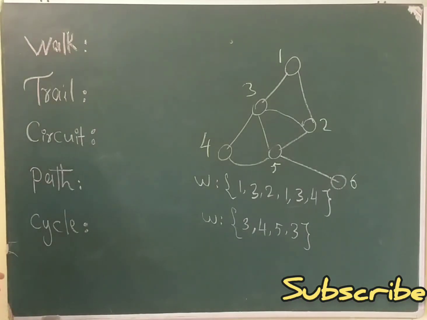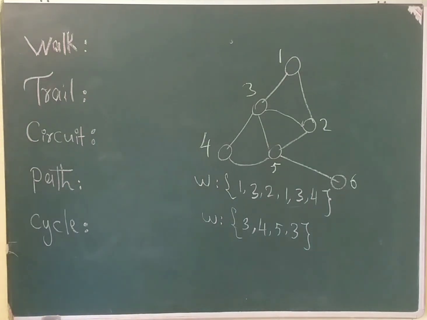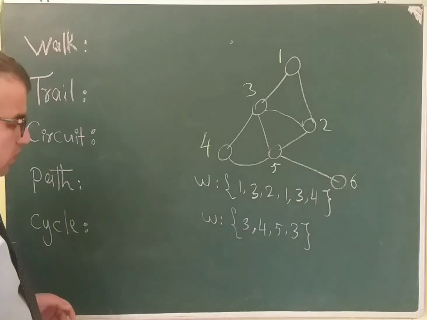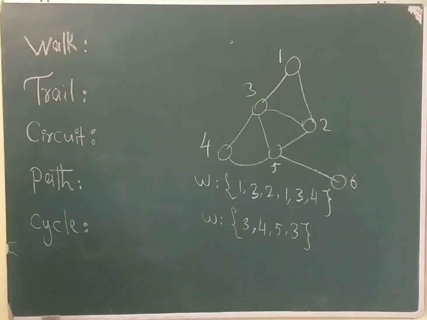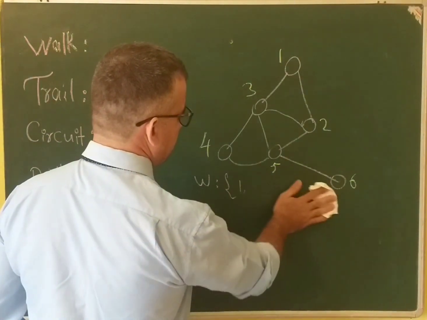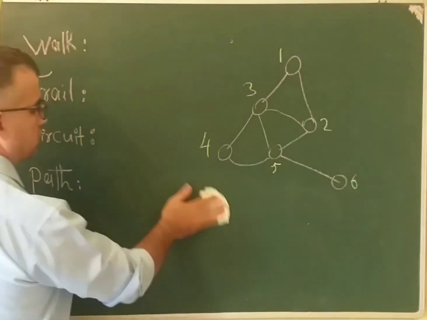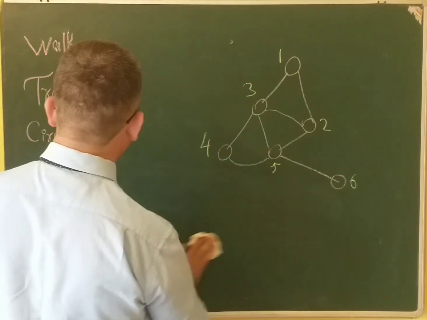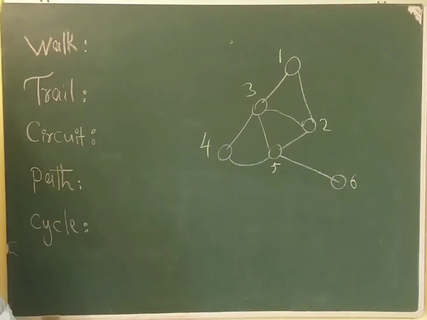Okay, let's go to trail. What is a trail in a graph? A trail is an open walk in which no edge is repeated. No edge will be repeated in a trail. Vertices may repeat in the trail, but edges will not repeat in the trail of a graph.